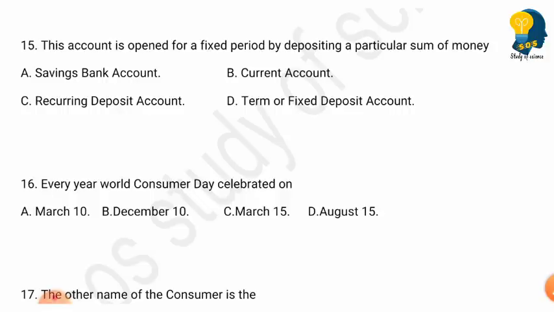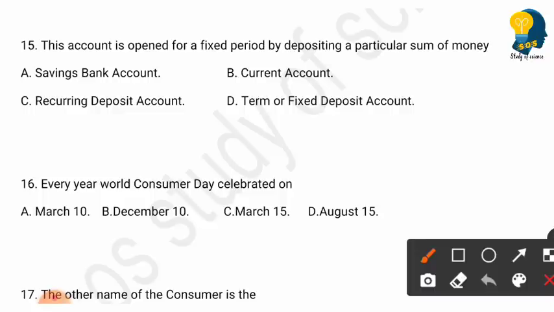The next question is, this account is opened for a fixed period by depositing a particular sum of money. Options are savings bank account, current account, recurring deposit account, term or fixed deposit account. So here the right answer is option D, term or fixed deposit account. So this account is opened for the fixed period by depositing a particular sum of money.